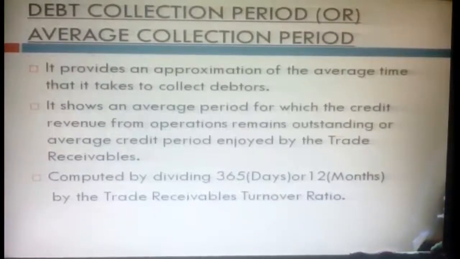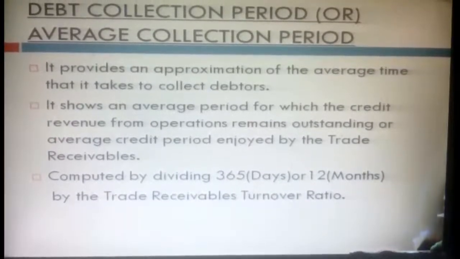Then, another very important thing related to this trade receivables turnover ratio is the debt collection period or average collection period. It provides an approximation of the average time that it takes to collect from debtors. Naturally we give time to debtors: whenever goods are sold on credit, the customer will repay our money in maybe 1 month or 2 months. That is the time duration we give to the customer. That's why it is called the debt collection period. It shows the average period for which credit revenue from operations remains outstanding, or the average credit period enjoyed by the trade receivables.